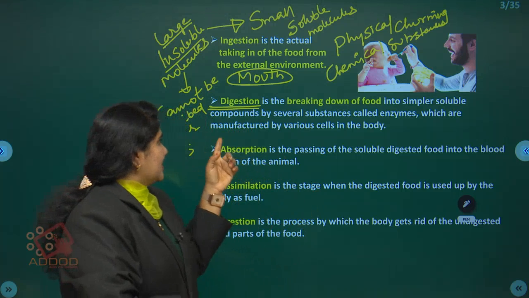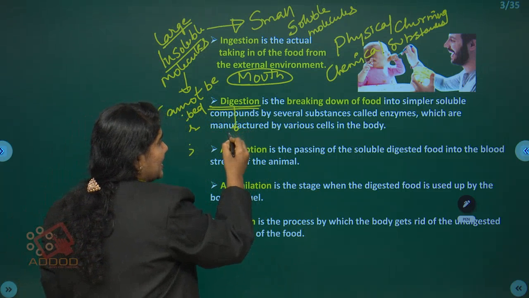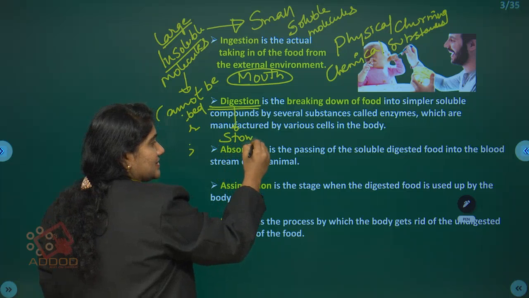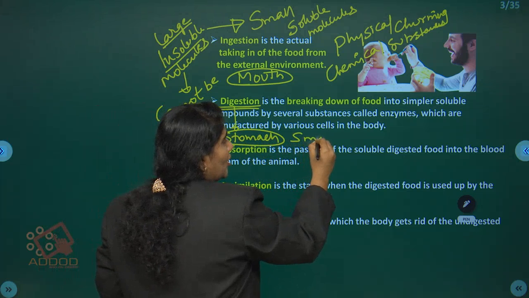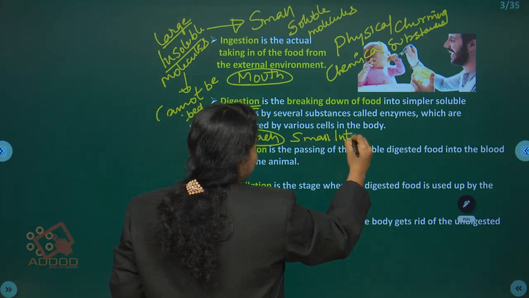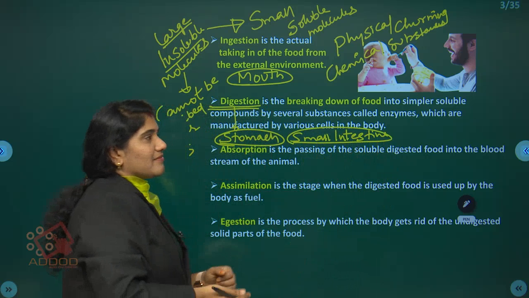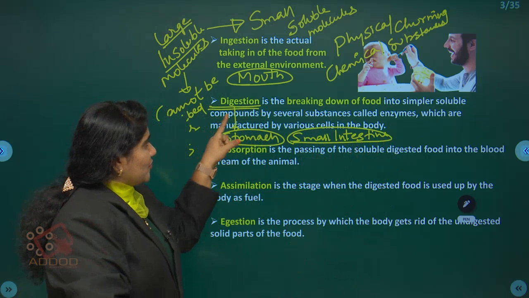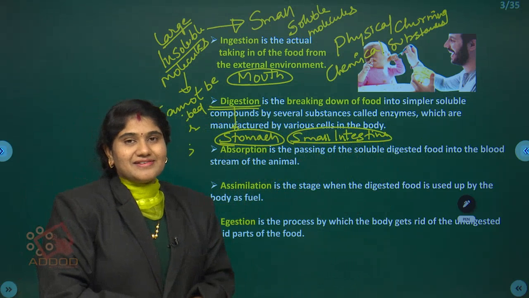This digestion process takes place in the stomach and small intestine.